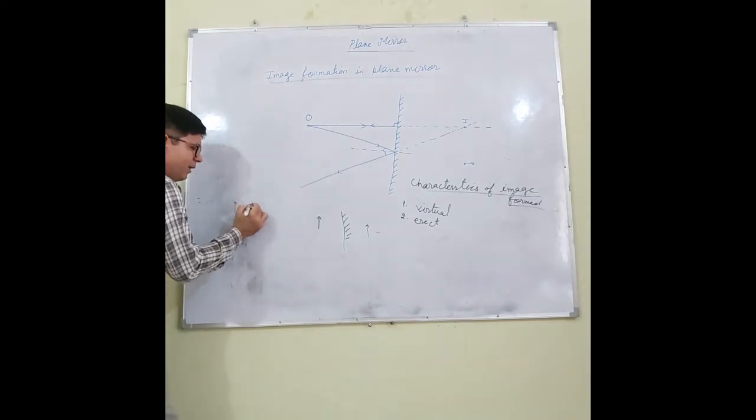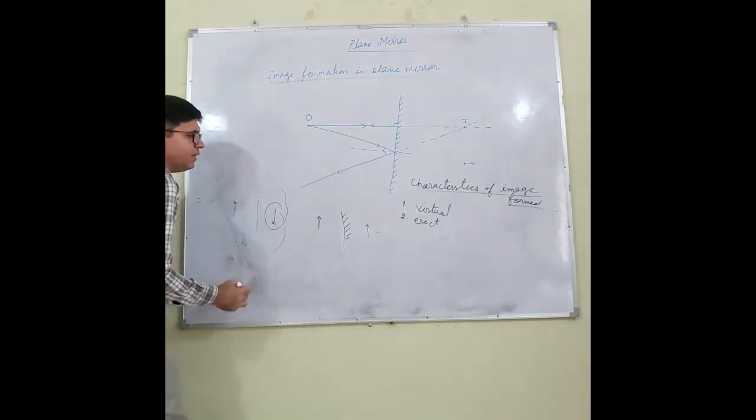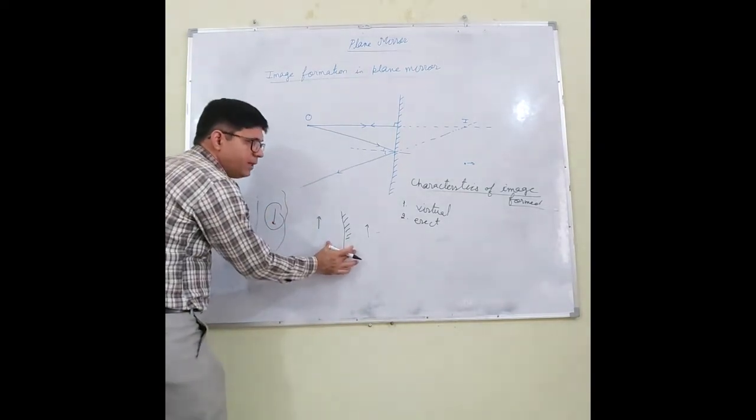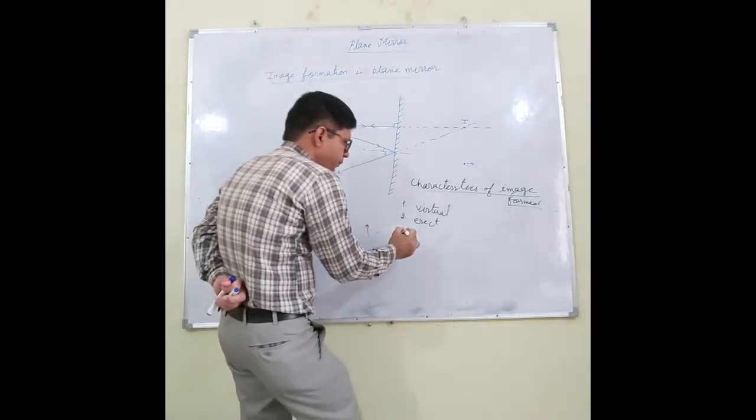There are certain mirrors where, when you look at your image, your head will be at the bottom and your feet will be at the top. That image is called the inverted image. If we have a mirror of this type, such that its image is formed like this, I will say that this image is inverted. But the image formed in the plane mirror is erect. Why erect? That I have told you.